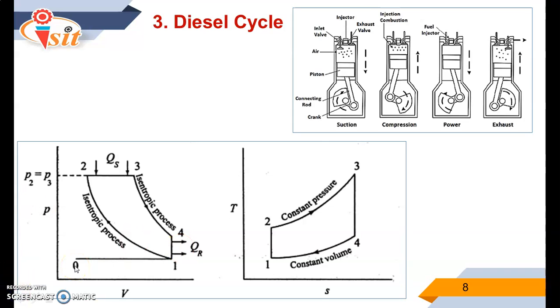Hence 0 to 1 indicates the suction stroke, 1 to 2 happens in the compression stroke. The name of this particular process is isentropic compression process. 2-3 indicates heat addition at constant pressure. 3-4 indicates isentropic expansion process. 4-1 indicates heat rejection at constant volume. So this is the PV and the TS plot of the diesel cycle.